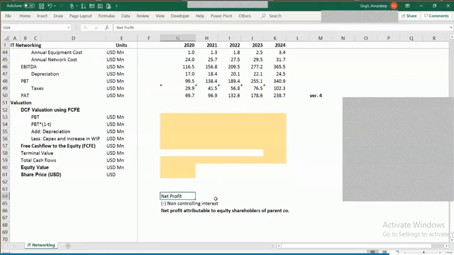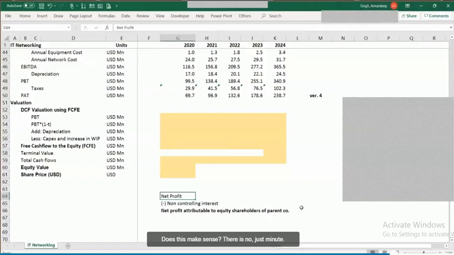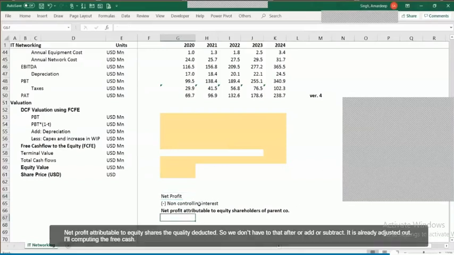Does this make sense? No, there is no adjustment. Using net profit attributable to equity shares, you've already deducted it, so we don't have to deduct it again or add or subtract it again. It is already adjusted out here while computing the free cash flows.